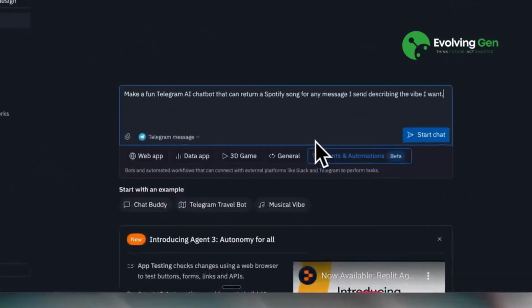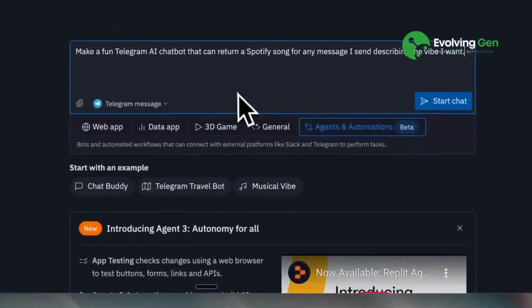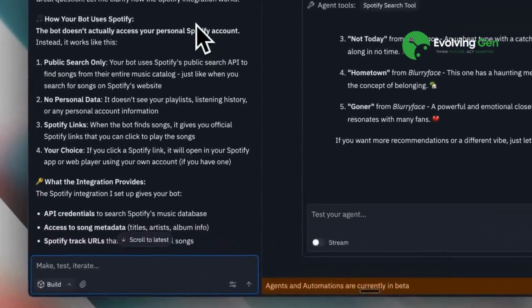I also tried to make other integrations and projects. Replit offered a musical vibe agent that promised to return Spotify songs based on described vibes. I expected it would integrate with my personal playlists, but when I asked about its functionality, it simply searches the Spotify database without accessing personal data. This was somewhat disappointing since it doesn't offer any unique capabilities, but I think this could be modified.